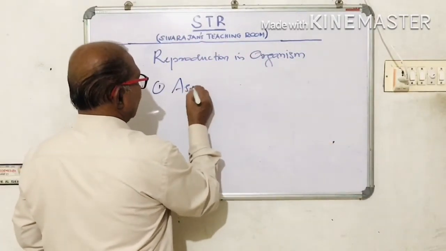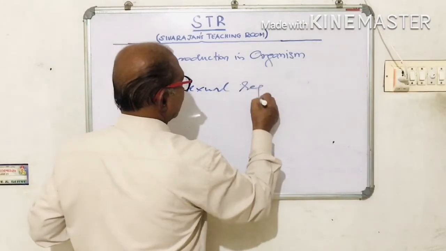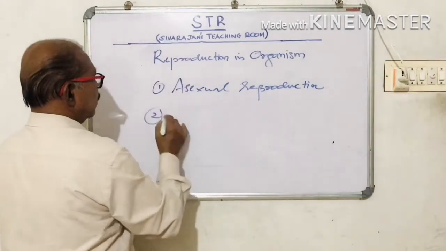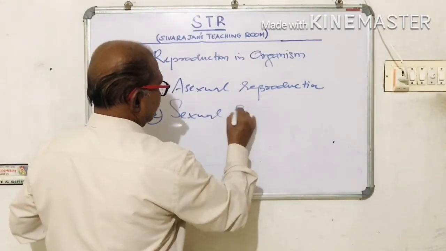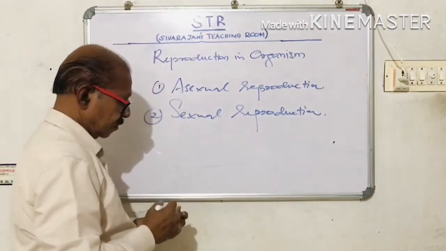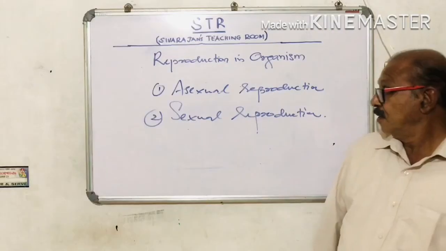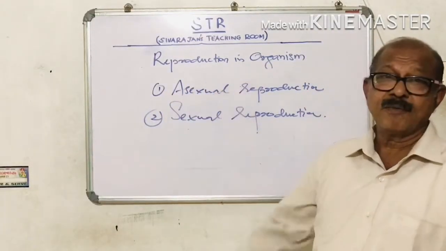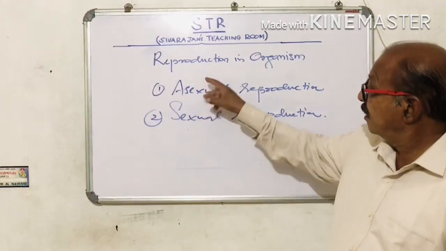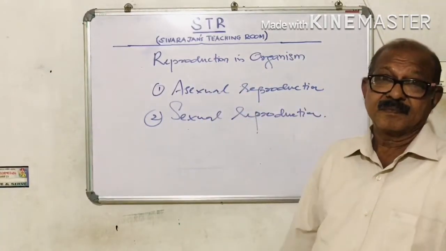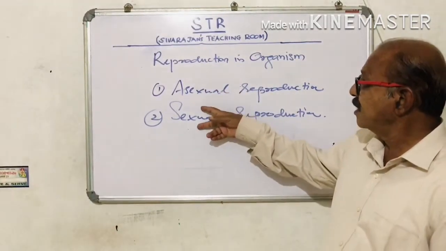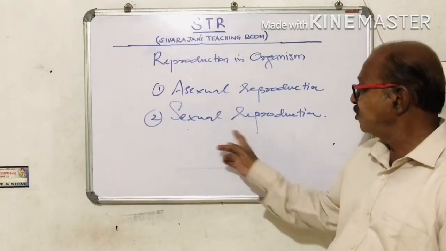One, asexual reproduction, and two, sexual reproduction. So reproduction in organisms can be of two types, asexual reproduction and sexual reproduction. These are the two different modes of reproduction, and we will discuss them